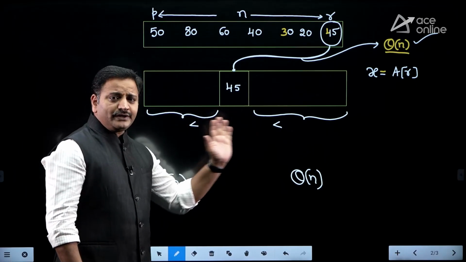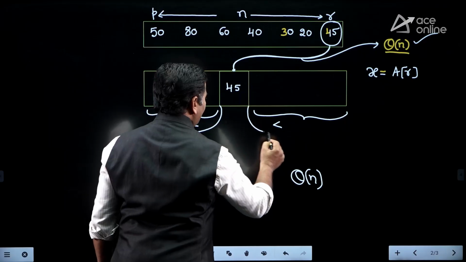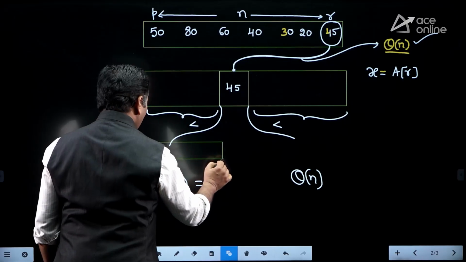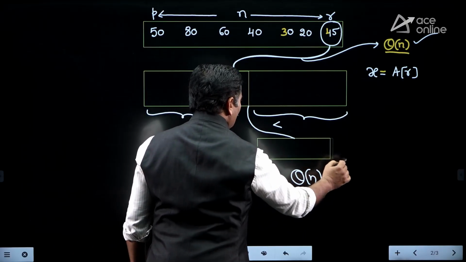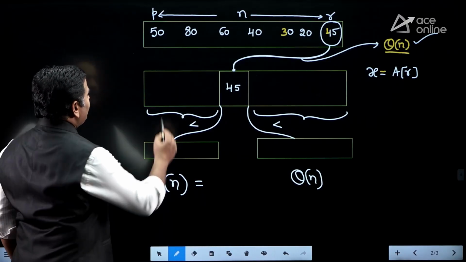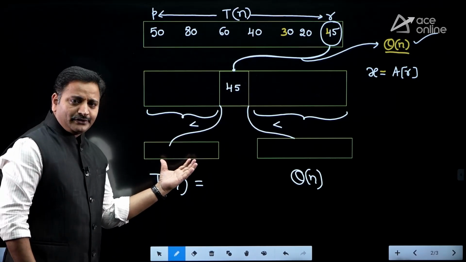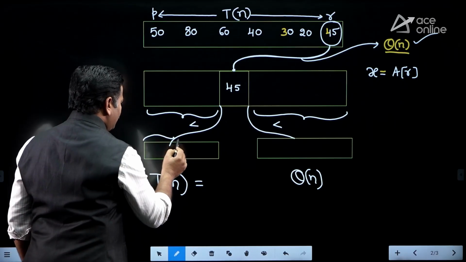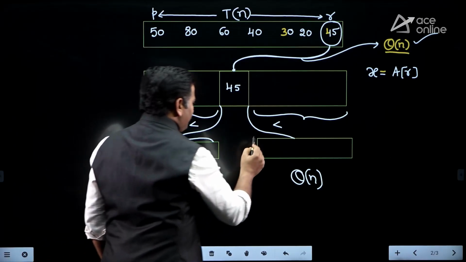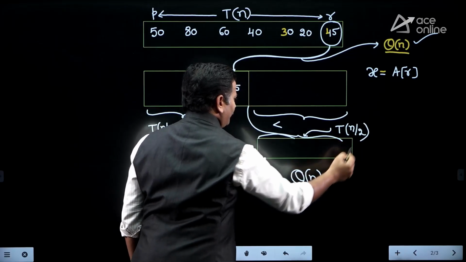We place the pivot element in the proper place. Afterwards, that array is divided into 2 equal parts, where the left part contains at most n by 2 elements and the right part also contains at most n by 2 elements. If there are n elements, the time required for sorting n elements I am defining as T of n. Now the left part has only n by 2 elements, right? Therefore, the time required for sorting these n by 2 elements we can define as T of n by 2, and the time required for sorting the right n by 2 elements is also T of n by 2.